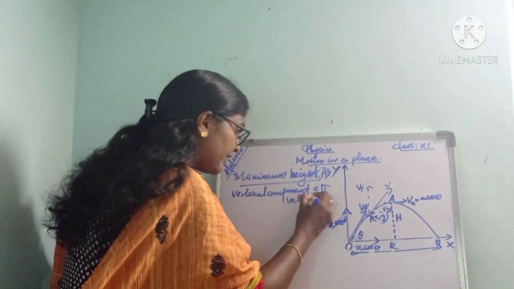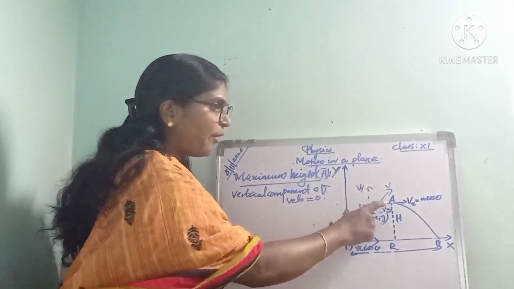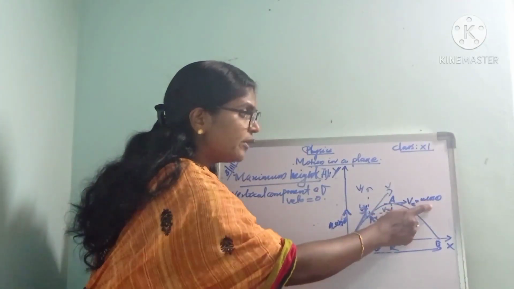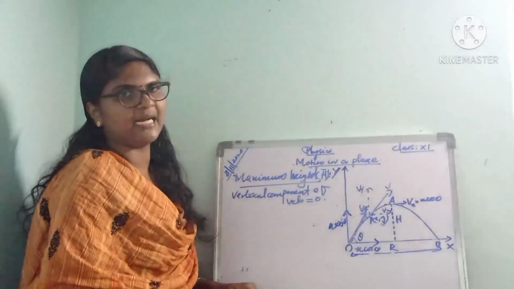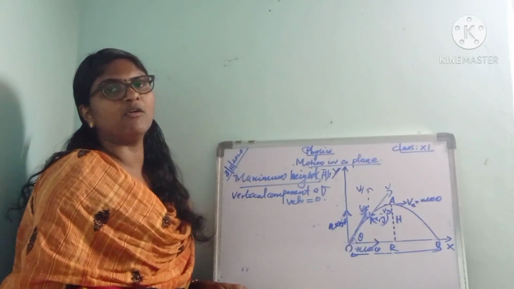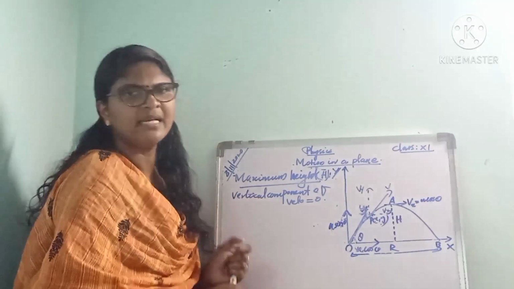That is, at the highest point A, it has only the horizontal component, that is Vx equal to u cos theta, but its vertical component is 0.